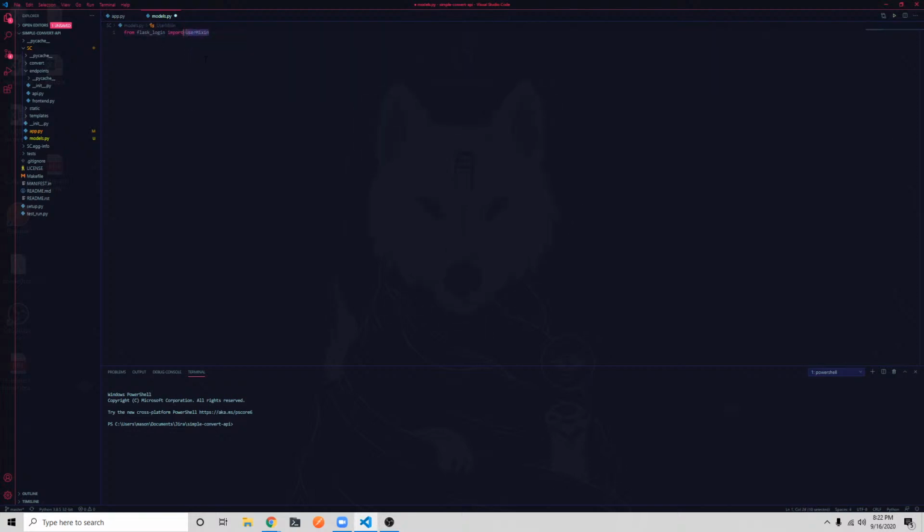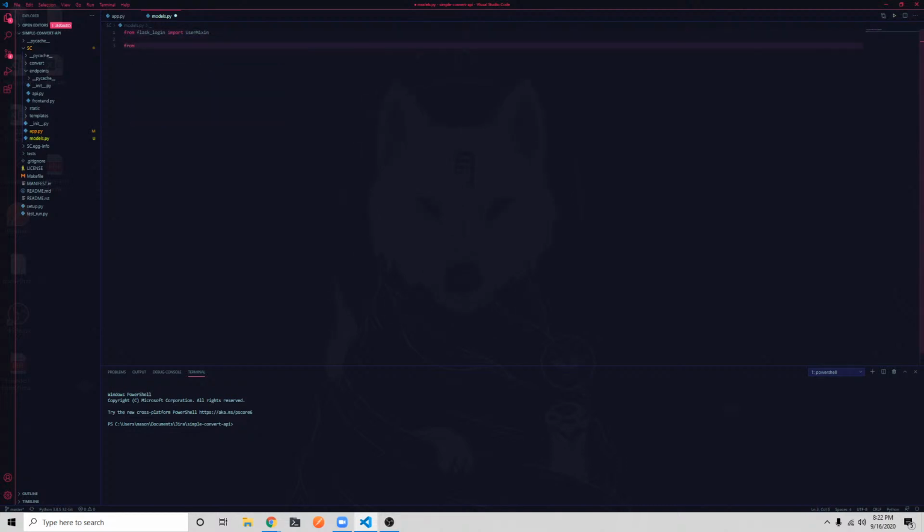What this does is you can create a class and set the superclass as UserMixin, and also db.Model. And what that does is it tells the login manager, hey, treat this like a user class that's managed by the login manager.